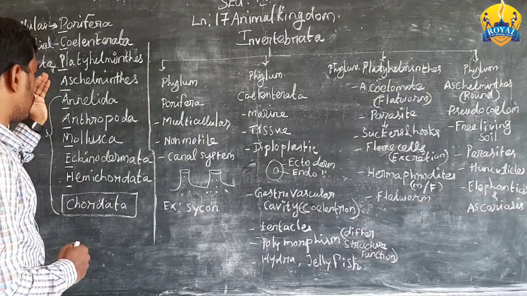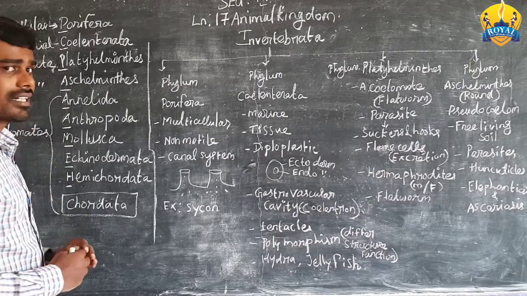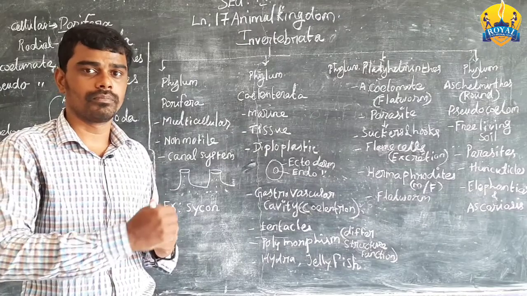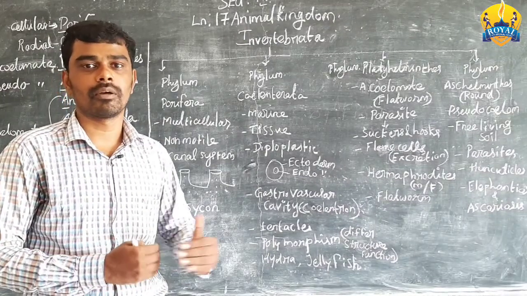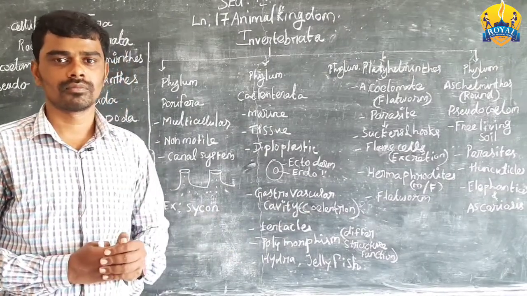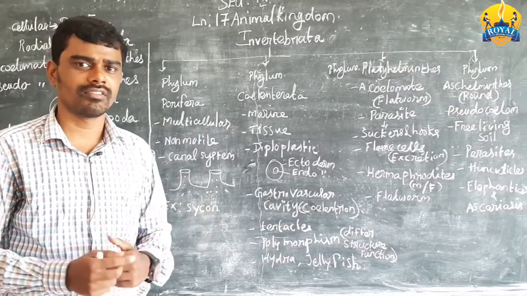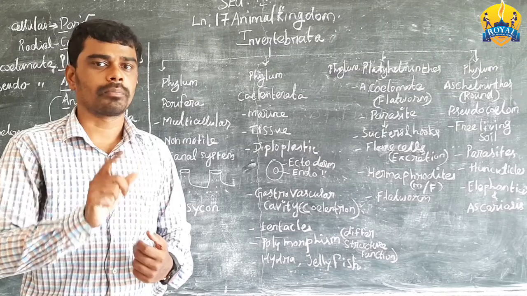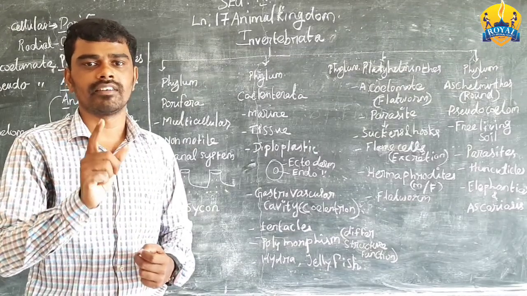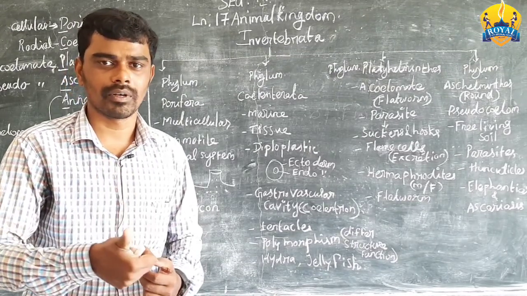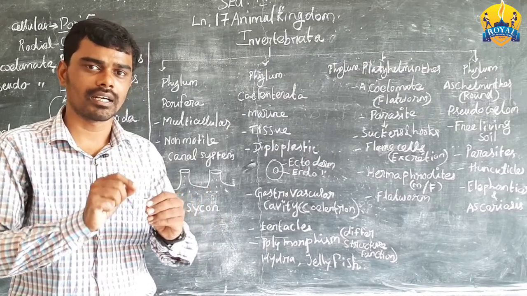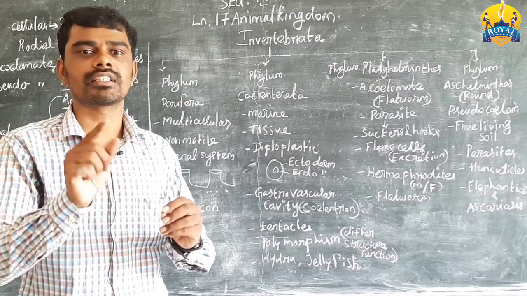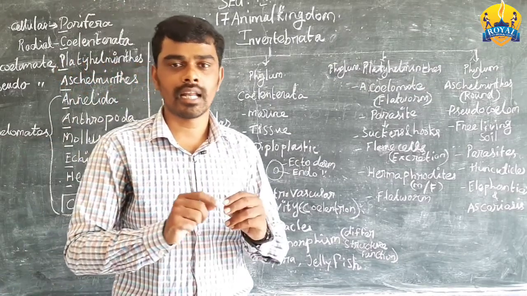From phylum Porifera to the hemichordates, it is a major developing category. Developing in the sense, what kind of development is there? That is internal development, simply internal development. What are all the internal developments in the organism? Tissue development, tissue system development, and internal organ development.